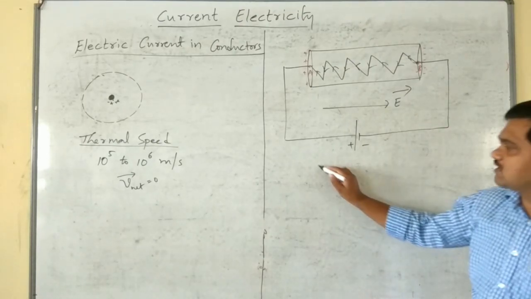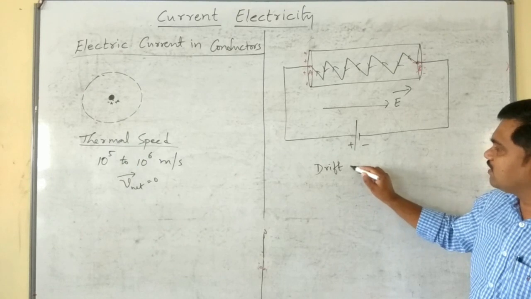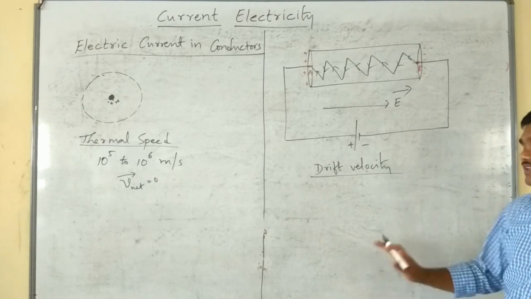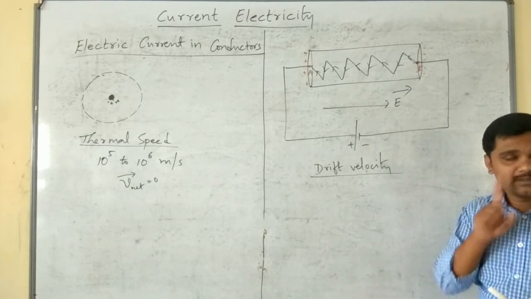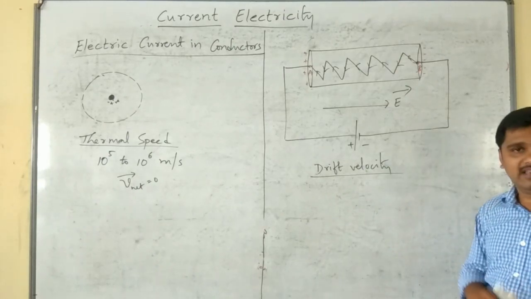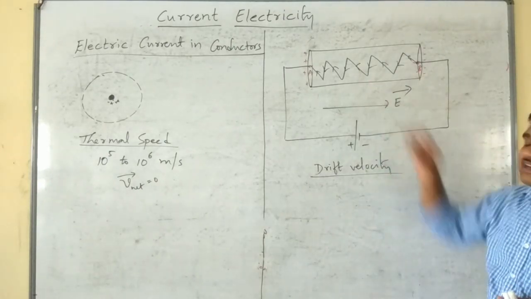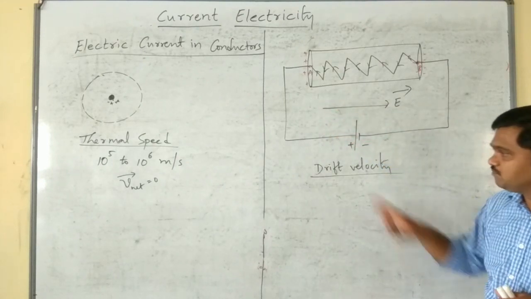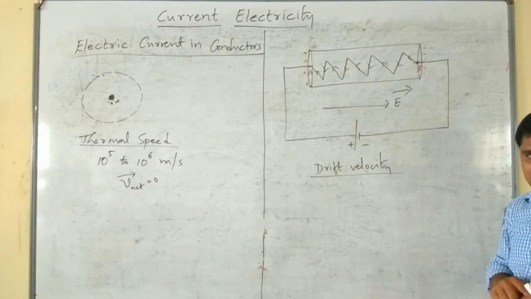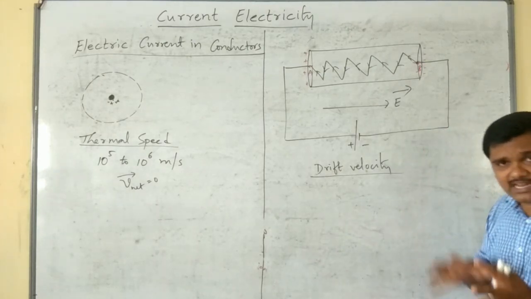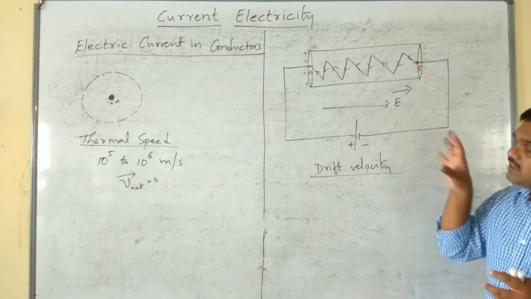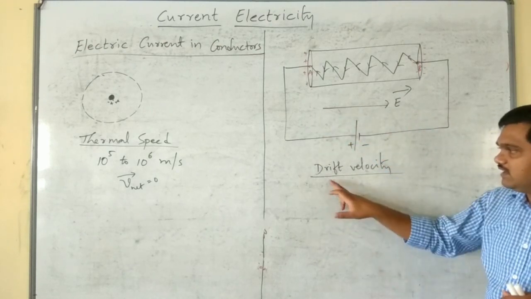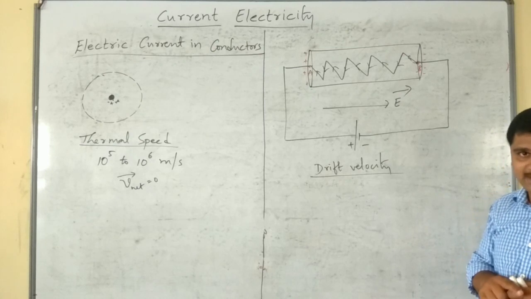Okay, so this concept is called drift speed or drift velocity. You may get one question in your examination like this. Define drift velocity. Please remember, the average velocity with which the free electrons in a conductor move in the direction opposite to the applied electric field is called drift velocity. I will repeat once again. The average velocity with which the free electrons in a conductor move in the direction opposite to the applied electric field is called drift velocity. Okay.